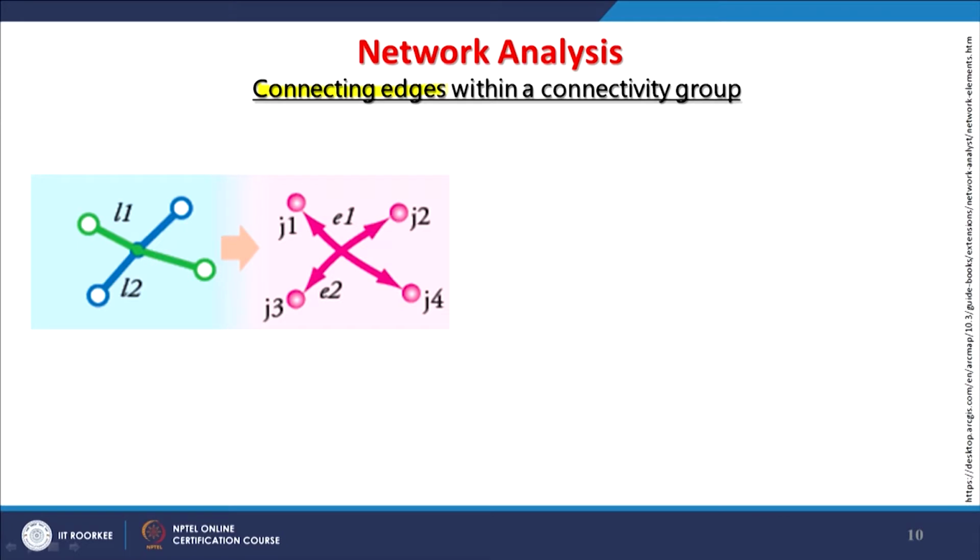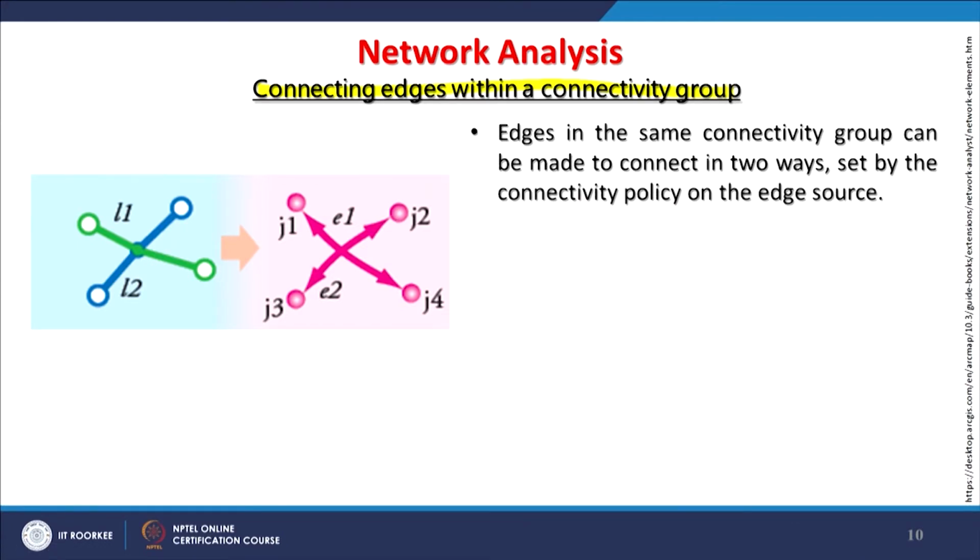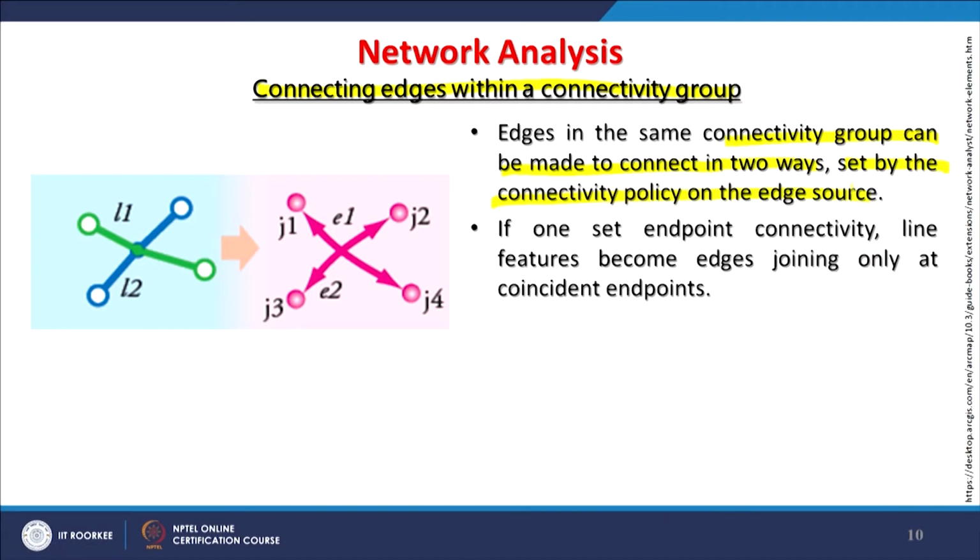Now, if we take connecting edges within a connectivity group, how are they connected? Edges in the same connectivity group can be made to connect in two ways. The first is by setting the connectivity policy on the edge source. If one sets endpoint connectivity, the line feature becomes an edge, joining only the coincident endpoints. Like here, where you are seeing one junction, two lines are there.